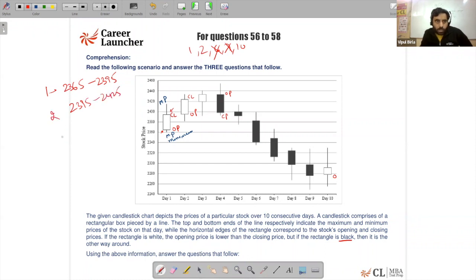And on day 10, it is 2278 approximately, because the gap is less than 5, 2278 or 79, and it goes till 2295 or 94, I would say.